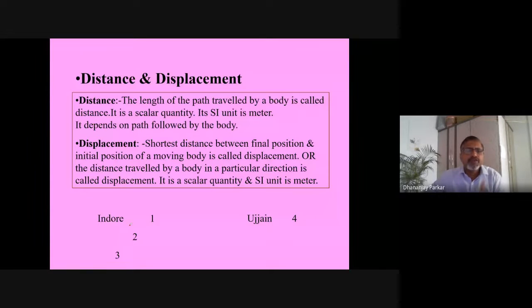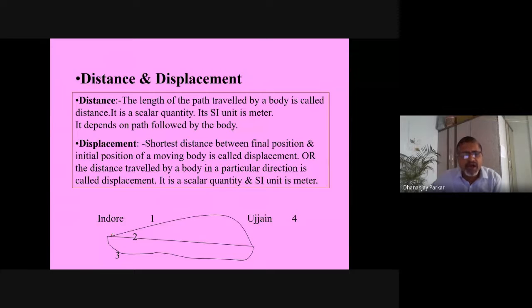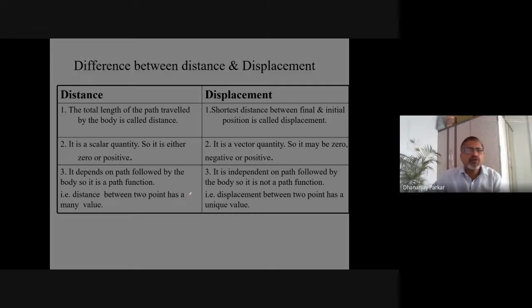So this Indore, Ujjain, all those things, they have shown a straight path from Indore to Ujjain. So this is a displacement, and some path other than this shortest route, if you follow, then it is the distance traveled. So the actual length of this path will give the distance traveled, whereas this shortest path between 2 points we are calling a displacement. Okay, so all that you know very well. If you have any doubt, you can ask me. So all these differences I need not explain.